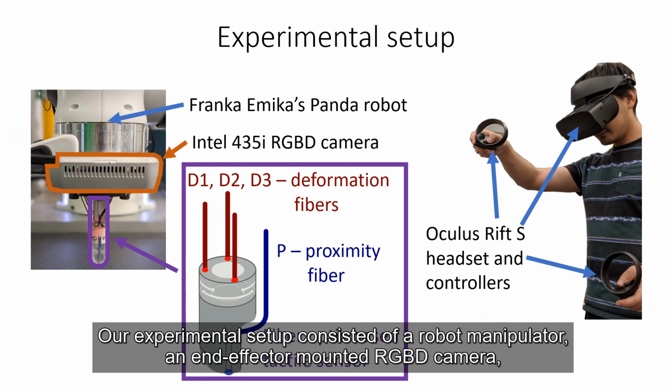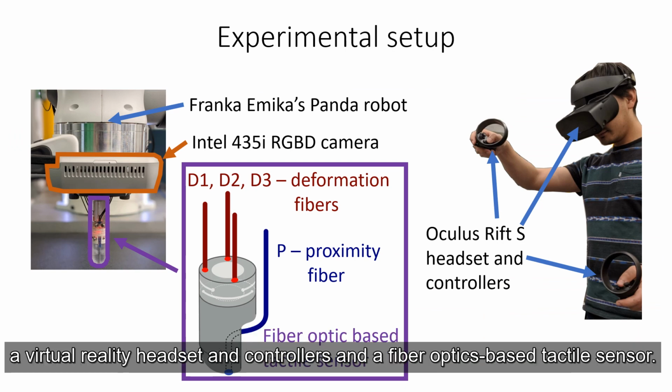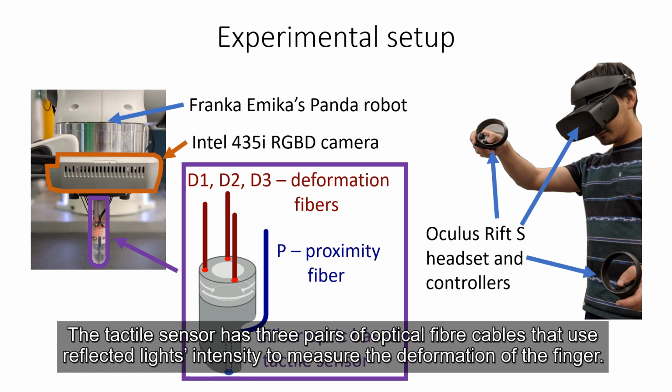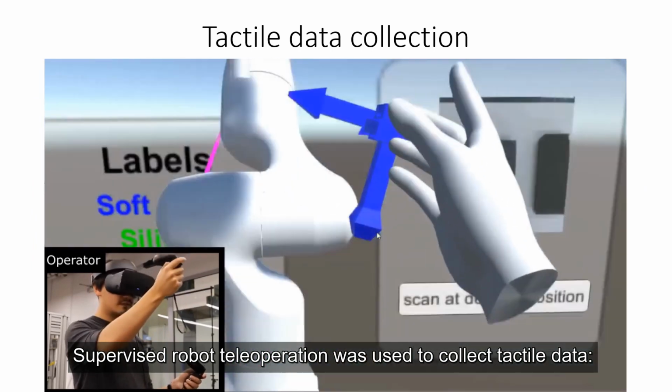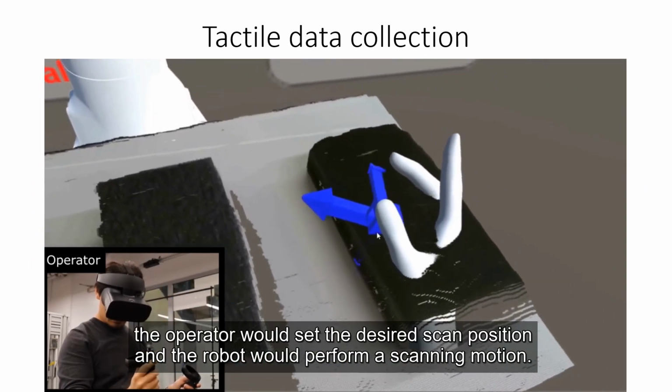Our experimental setup consisted of a robot manipulator, an end effector-mounted RGBD camera, virtual reality headset and controllers, and a fiber optics-based tactile sensor. The tactile sensor has 3 pairs of optical fiber cables that use reflected light's intensity to measure the deformation of the finger. The 4th pair of optical fiber cables is used to measure the distance between the tip of the finger and nearby objects. Supervised teleoperation was used to collect tactile data.